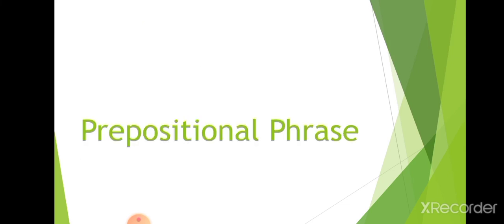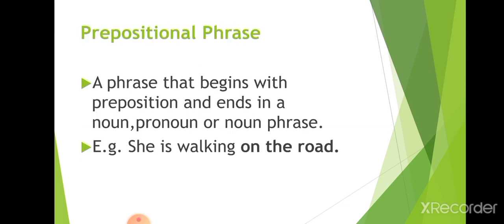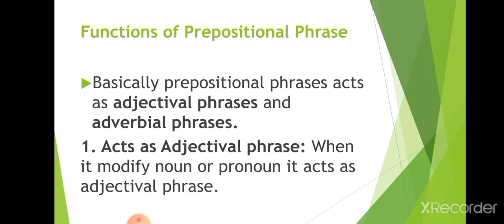Now let us discuss the prepositional phrase. A phrase that begins with a preposition and ends in a noun, pronoun, or noun phrase is the prepositional phrase. For example, she is walking on the road. So you can easily see that it is starting with the preposition on and ending with the noun, road. So if the phrase begins with a preposition and ends with a noun, pronoun, or noun phrase, then it is a prepositional phrase.